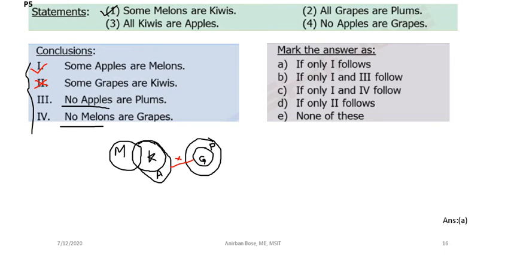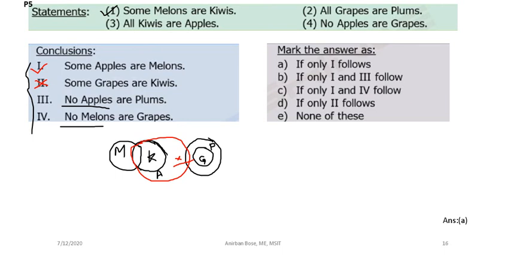If you just consider the set of apple like this instead of this, then you can see that your condition that the apple and grapes have nothing common between them is also satisfied.